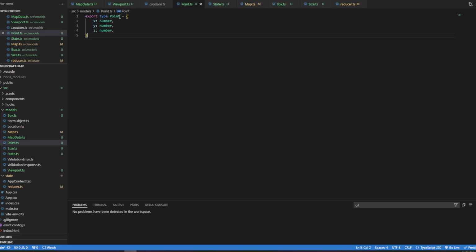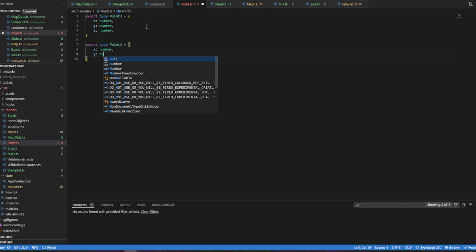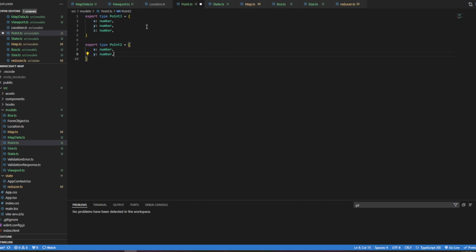So I kind of want to have Point3 for a 3D point, and export type Point2, and that's going to be X number and Y number. And I think that whenever you're dealing with a viewport, you're going to think of it in terms of XYZ. The Y is not going to be taken into account because that's the direction into and out of the screen, and that's kind of irrelevant. But it will make thinking about it a little bit easier.